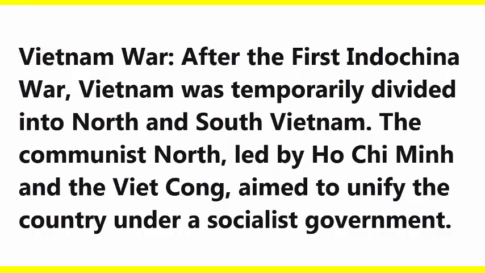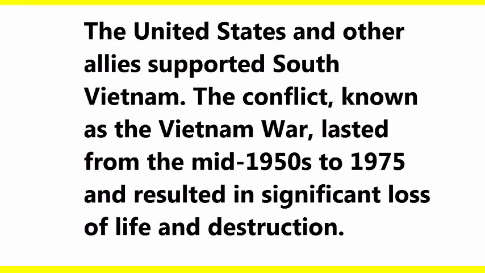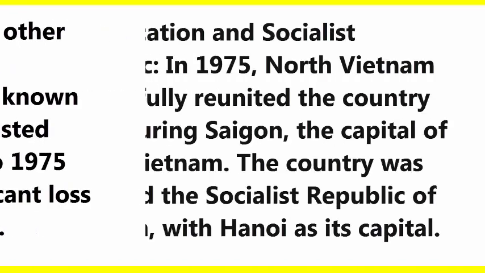The Communist North, led by Ho Chi Minh, and the Viet Cong aimed to unify the country under a socialist government. The United States and other allies supported South Vietnam. The conflict, known as the Vietnam War, lasted from the mid-1950s to 1975 and resulted in significant loss of life and destruction.